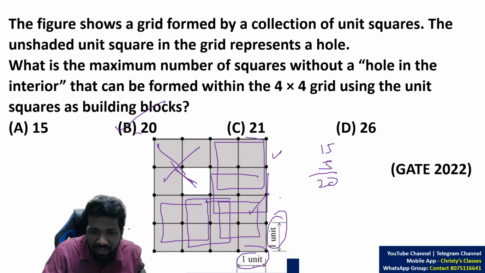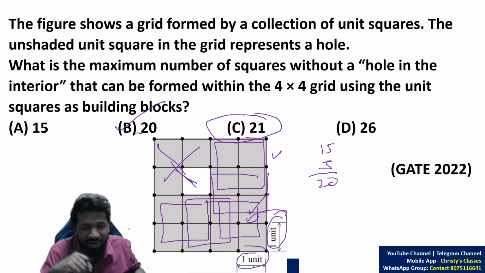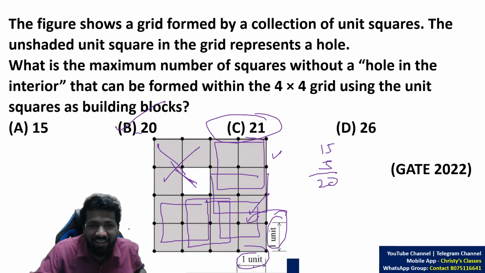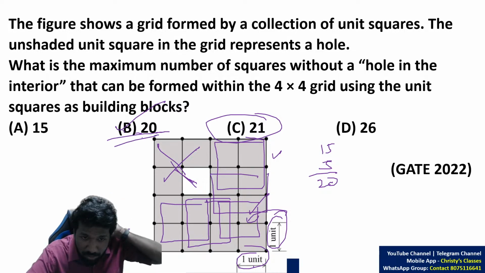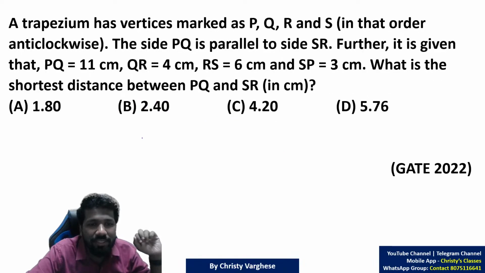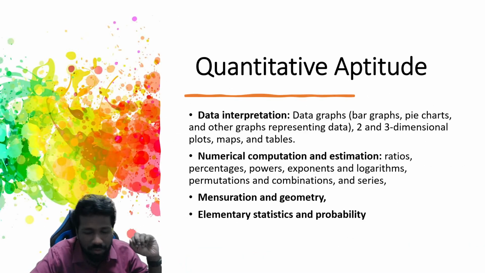If you double count this, you can get a wrong answer. And look how carefully they have kept the option 21, so that anyone who makes this mistake will get a negative mark. So option B, 20, is the answer. Did all of you understand this? Please respond. That is an example of a geometry and mensuration question. Mensuration means area, perimeter, volume related questions.